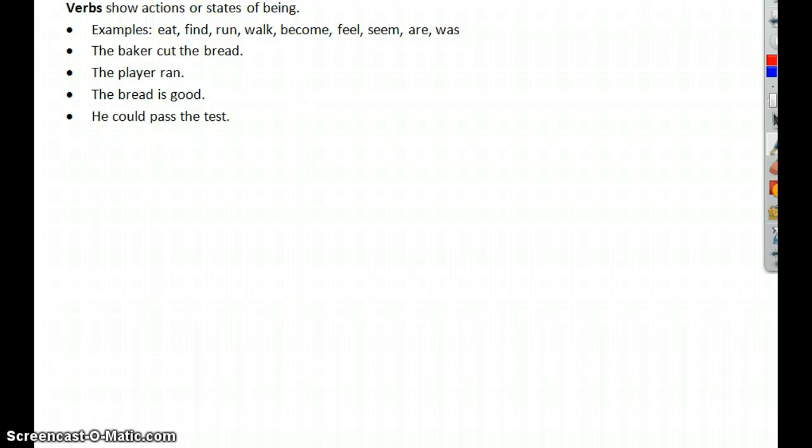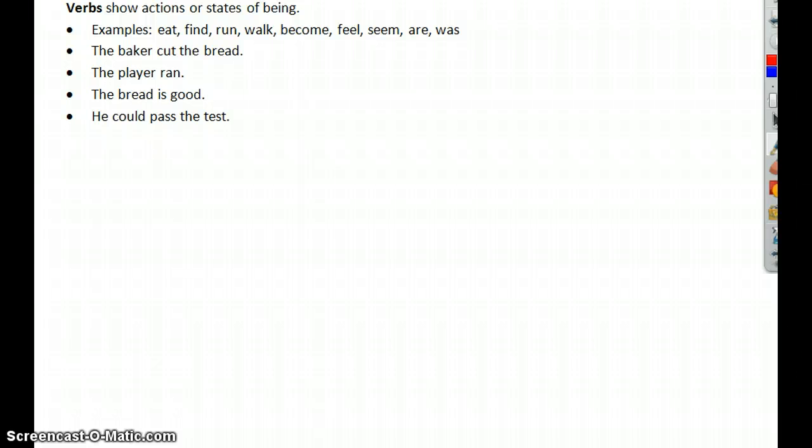This is the third of 8 videos on different parts of speech that make up our language. And this one is a very important part of speech. So important that it starts the predicate in the two parts that make up a basic sentence, and that is the verb. The verb shows action or state of being. So you can't have a sentence, you can't have a complete thought without a verb.